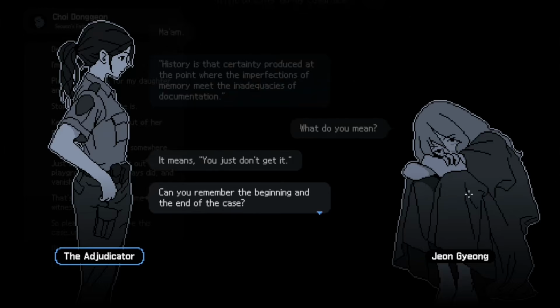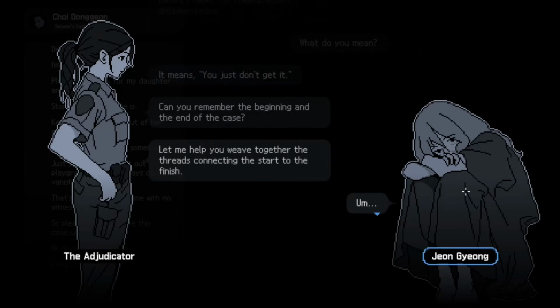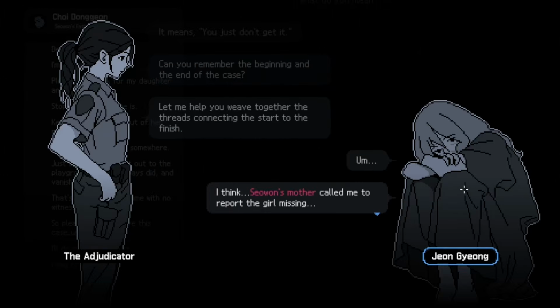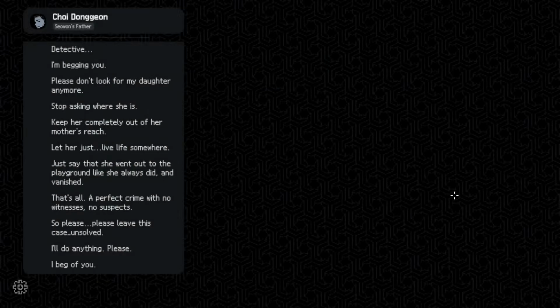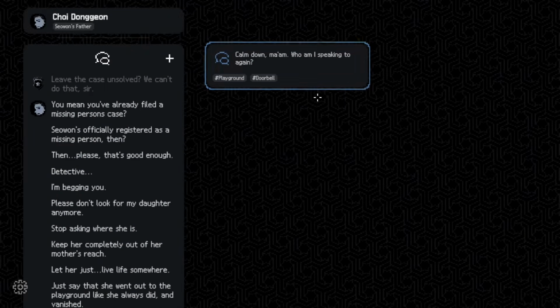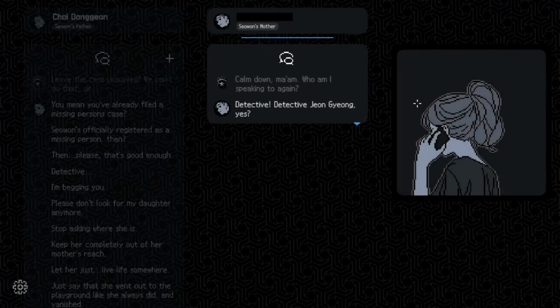psychiatric treatment shortly after. When Jeon eventually confronted the ex-husband with the truth during her original investigation, he didn't deny it. He instead begged her to leave the case of his own dead daughter listed as unsolved, rather than officially close it as a death, on the belief that his ex-wife would cope better believing her daughter was still missing rather than confirmed gone. Once Jeon has reassembled the full timeline, the Adjudicator makes the game's thesis explicit. Everyone involved in the case was lying, in one form or another, including Jeon herself.